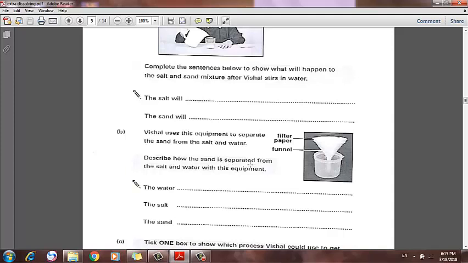Describe how the sand is separated from the salt and water with this equipment. The water will pass through the filter paper. The salt will pass through the filter paper as it's already dissolved in water, so it will pass. The sand will stay on the filter paper.